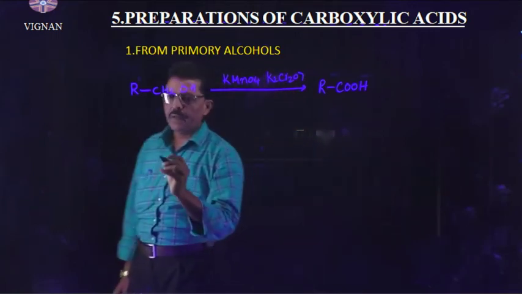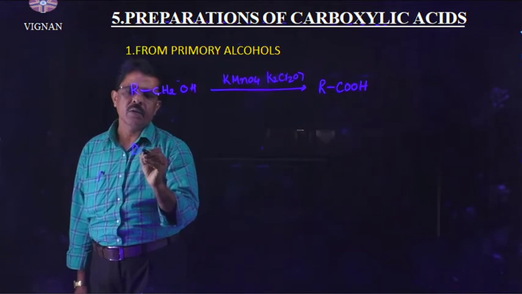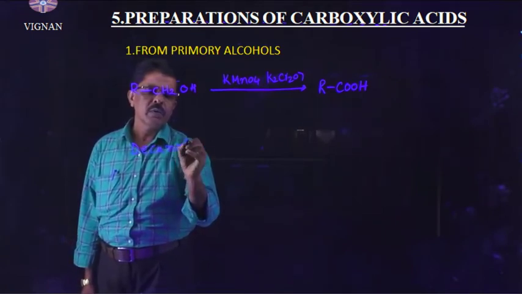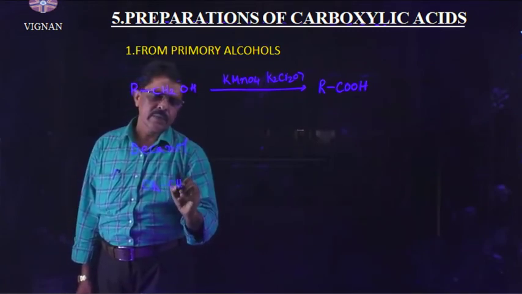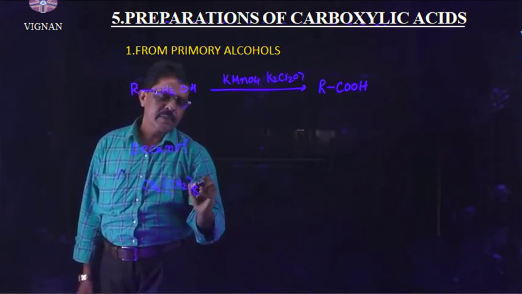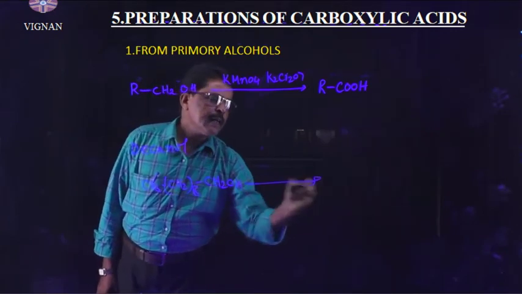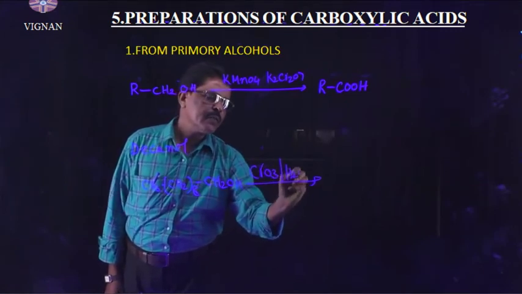For example, you take decanol. Decanol formula is CH3CH2 taken 8 times CH2OH. It is oxidized with CrO3 in the presence of sulfuric acid.